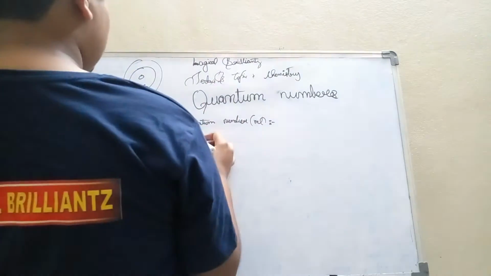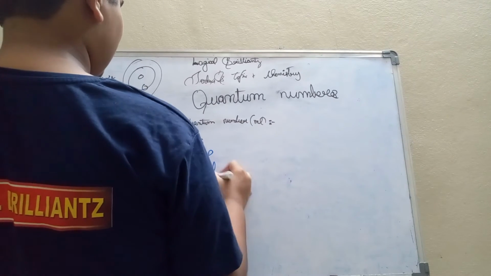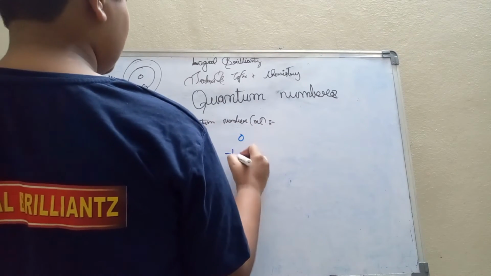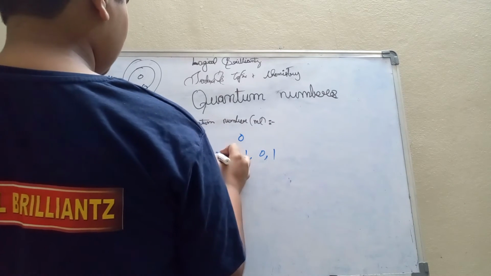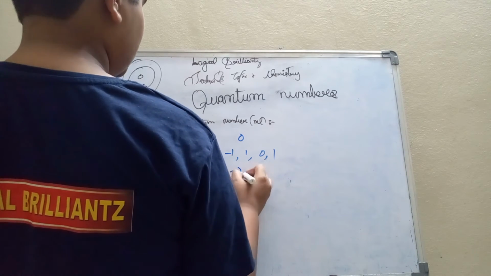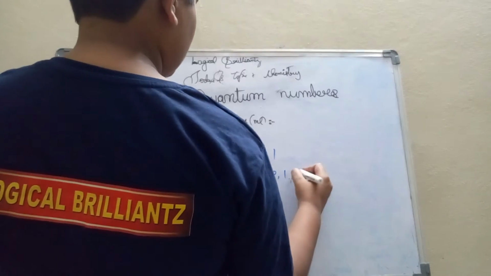And this is S orbital. This is P, D and F. See, for 0 it is 0, for 1 it is minus 1, 0 and 1. And for 2 it is minus 2, minus 1, 0, 1, 2.